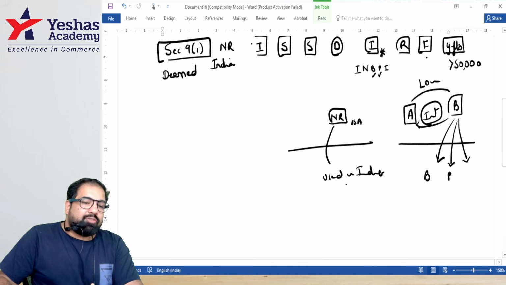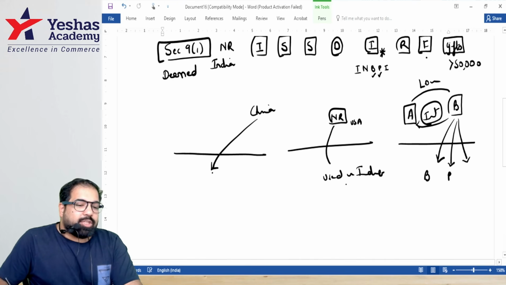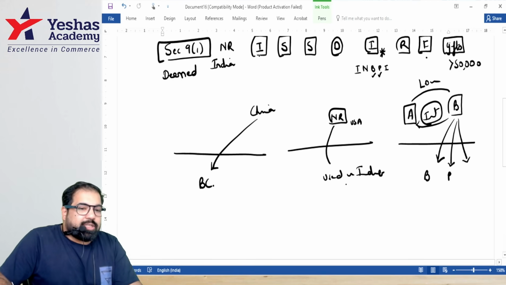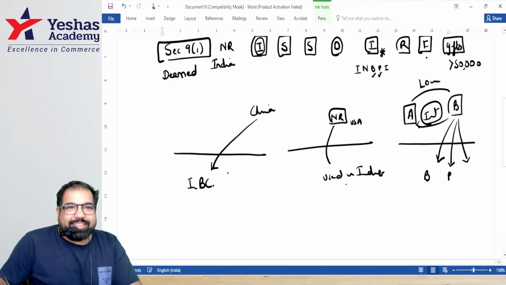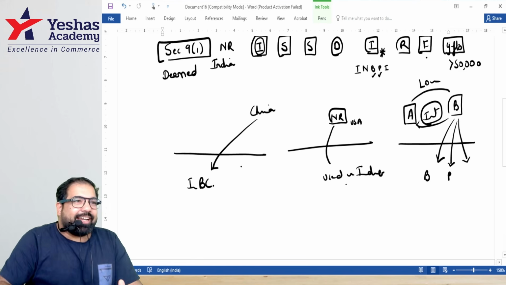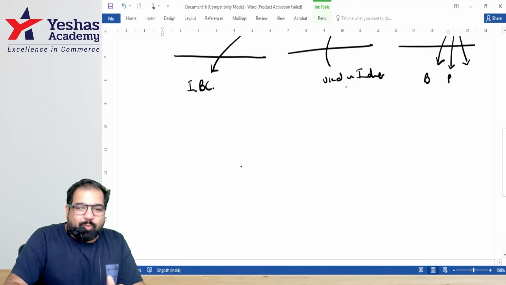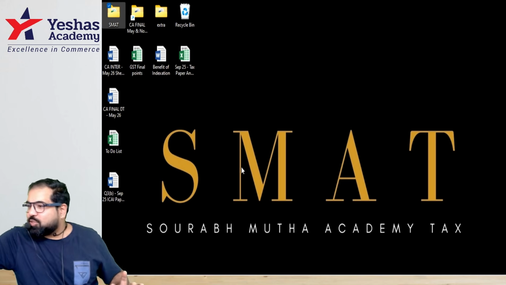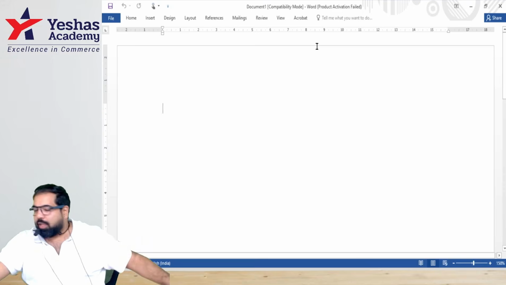And last, guys, if you're in China, and in India you have a business connection, and from that business connection you're earning income, then will your income from business connection be taxed in India? Yes. All right, guys. This is section 9(1). This is your chapter called Residential Status and Scope of Income.